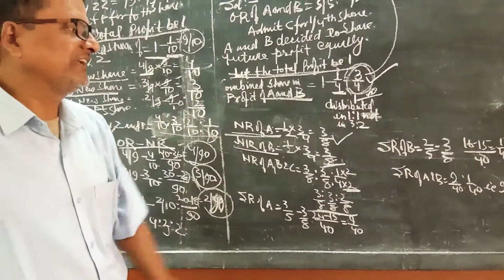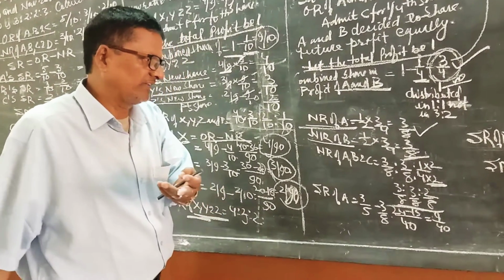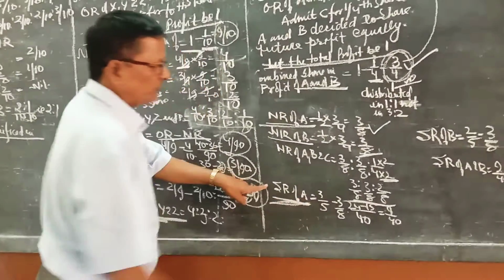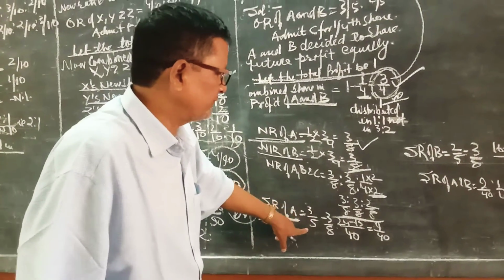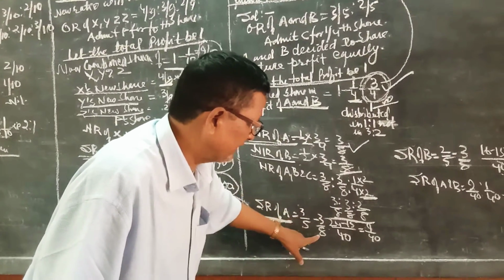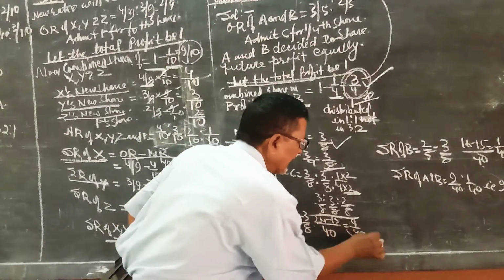Now we have ascertained this new ratio. By applying the sacrificing ratio formula, we will calculate the sacrificing ratio of A and B. Sacrificing ratio of A is old ratio 3/5 minus new ratio 3/8. The LCM will be 40, and after calculating we get 9/40.